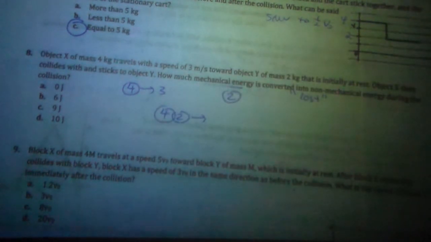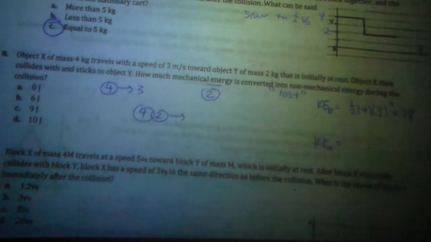Obviously you can't totally disappear. It goes into some energy that we don't talk about, right? So like heat energy or sound or something like that. So I want to know how much energy is lost. I need kinetic before and I need kinetic after. Kinetic before is just 1/2 mass of 4, 3 squared. Plug that in your calculator, you get 18. To find kinetic energy after, I need to know the velocity after.